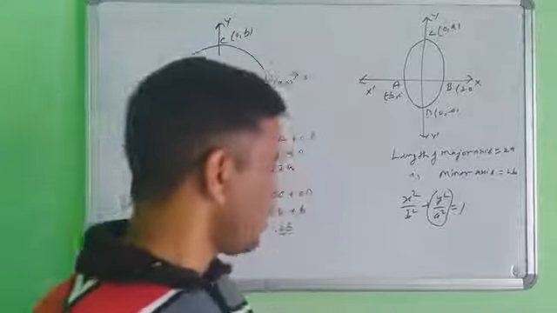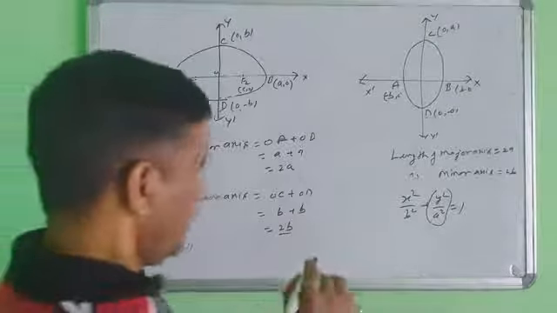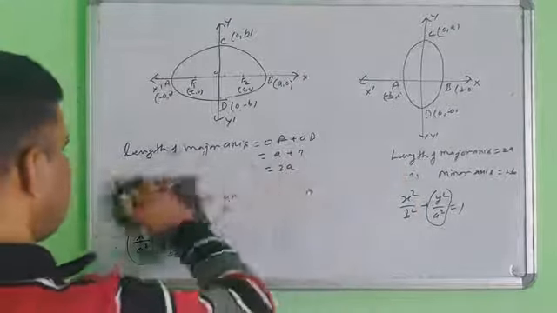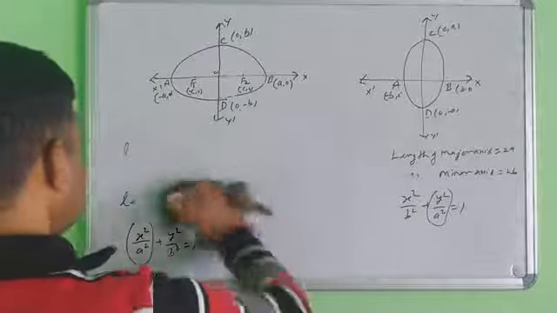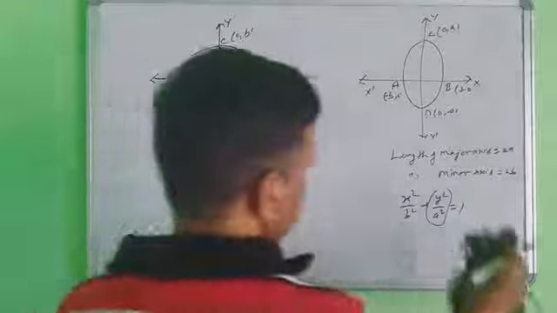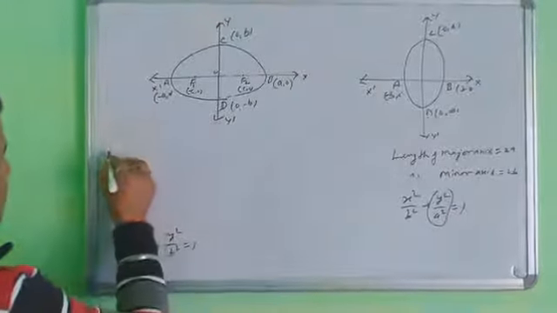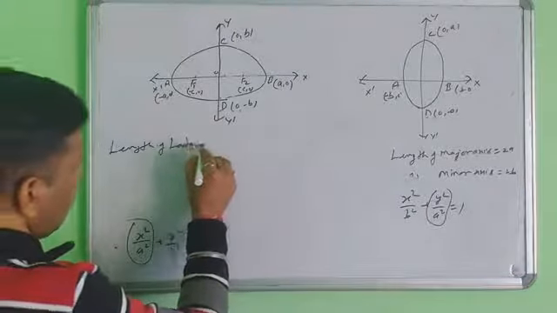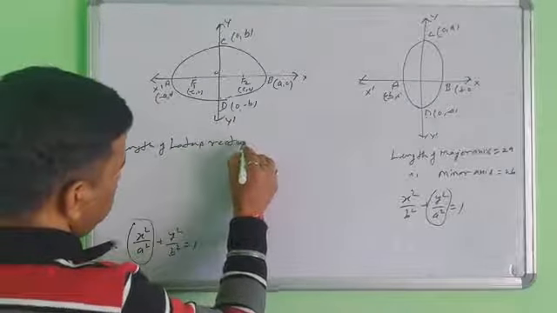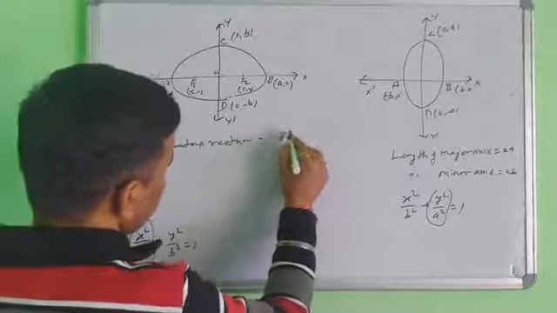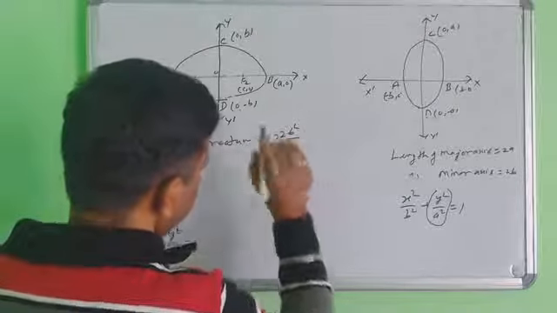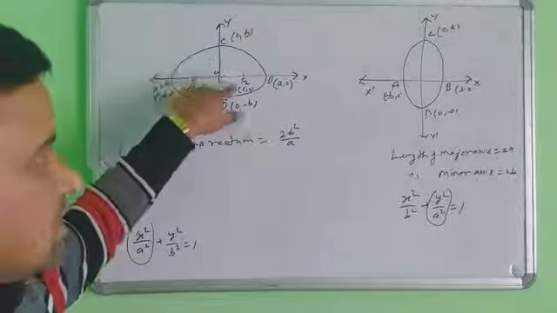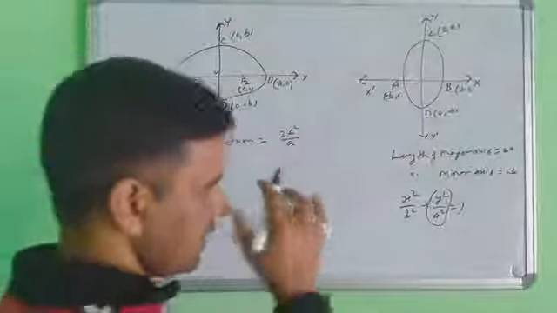Next thing: what is the length of the LR, the length of the latus rectum? The length of the latus rectum is equal to 2b square upon a. This length is fixed. Whether your major axis is the x-axis or the y-axis does not matter; it is the same thing.